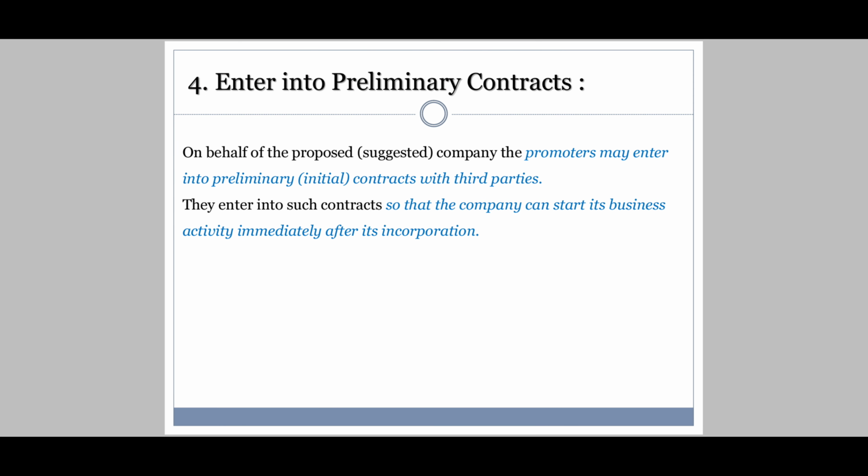Coming to the fourth stage is to enter into preliminary contracts. Preliminary contracts means initial contracts. See, on behalf of the proposed, that is suggested, company, the promoters may enter into preliminary, that is initial, contracts with third parties. They enter into such contracts so that the company can start its business activity immediately